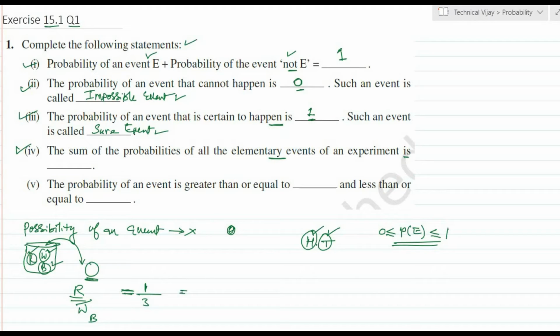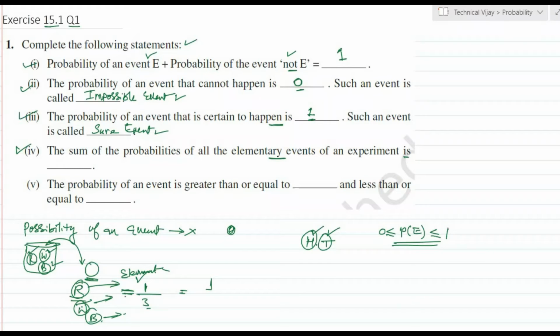As per the definition of probability, the number of events favorable to red is only 1, and the total number of events, that is R, W, B, is equal to 3. Hence each of these is called one elementary event.